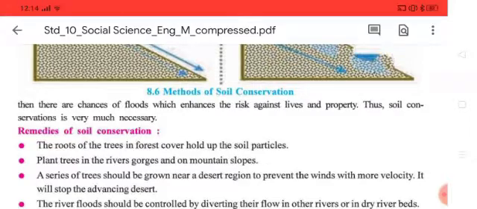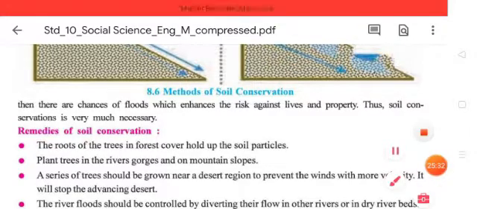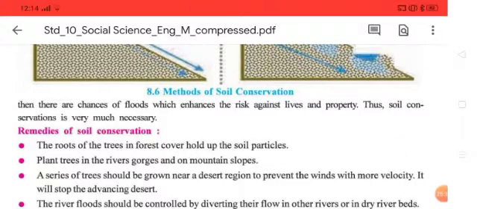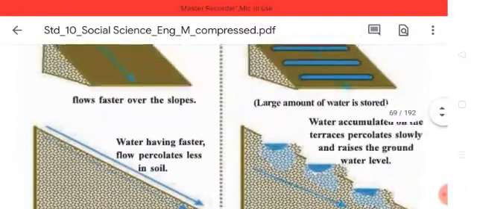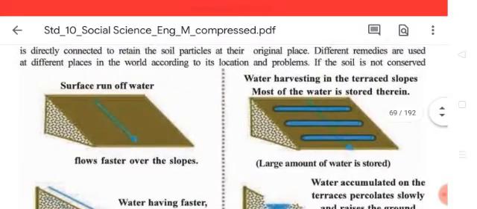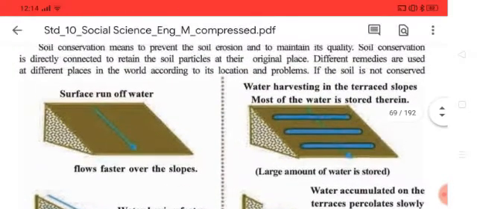Thus, soil conservation is very much necessary. That is why soil conservation is very much important. We have to keep that one. That is why we have to take conservation as a precaution. Here also you can see some pictures of surface runoff water.